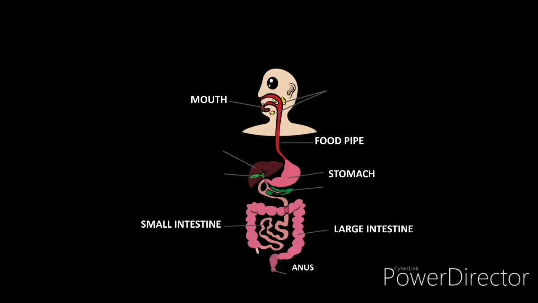Now let's revise it one more time. Mouth, then food pipe, then stomach, then small intestine, then large intestine, and then anus. So we have learned how the food moves in our body.